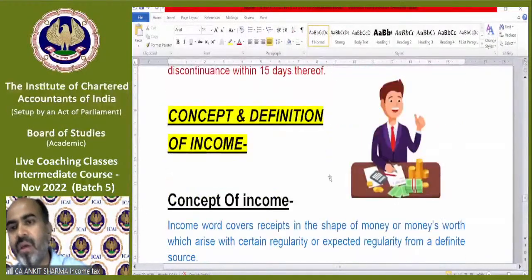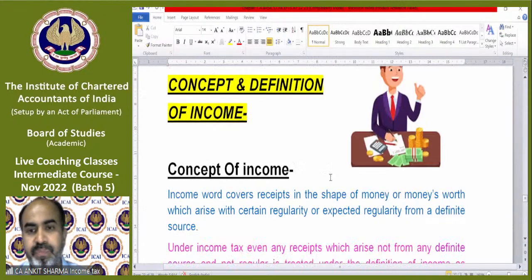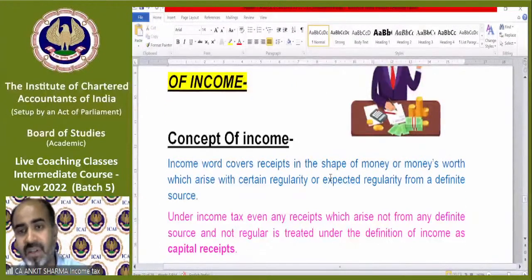Okay. The last theoretical part of this topic is the concept and definition of income. Now you will understand the meaning of income, the concept of income, the definition of income. It's very important and interesting too. After the concept of income, it will take 5 or 6 or 10 minutes. After that, I will declare a break. Then we will resume with an MCQ test and the other rate of tax topic, which is our numerical topic.